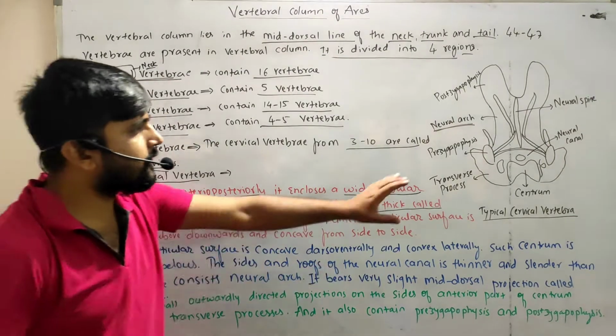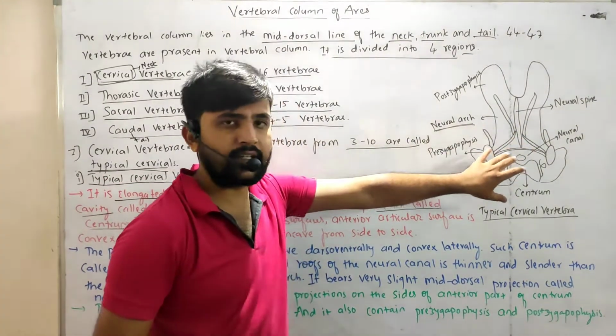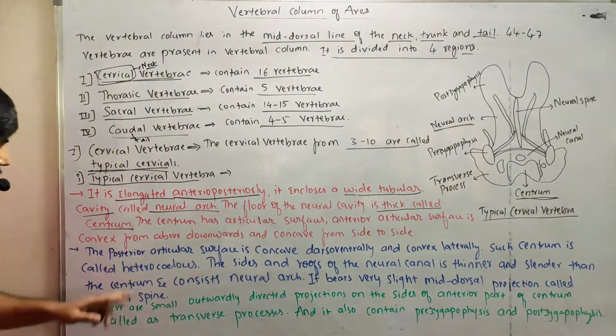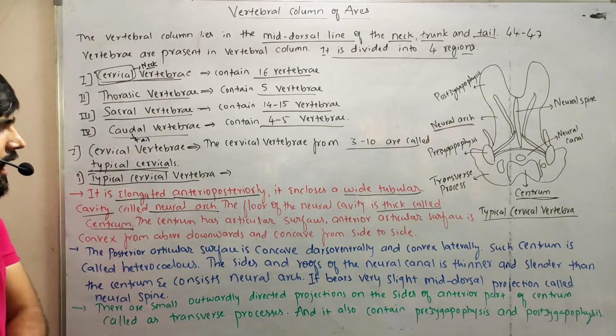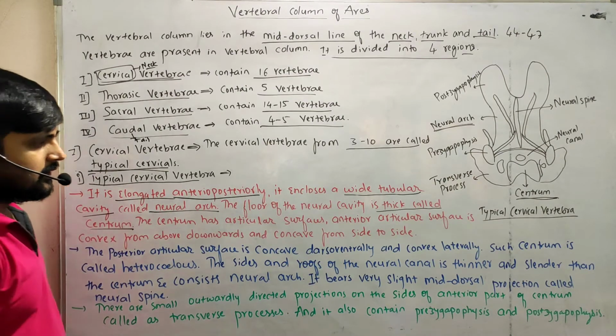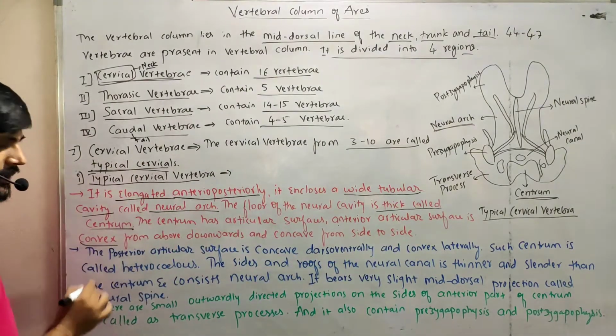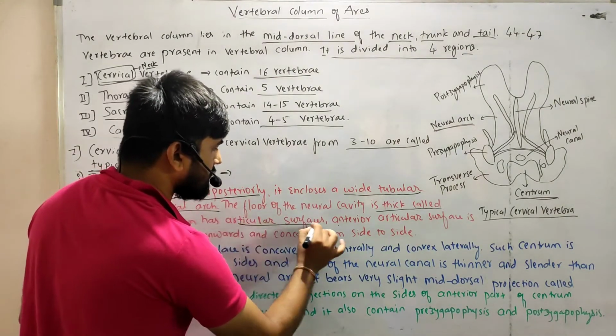The floor of the neural arch is very thick, and that thickness is called the centrum. The centrum has articular surfaces. There are 2 articular surfaces.